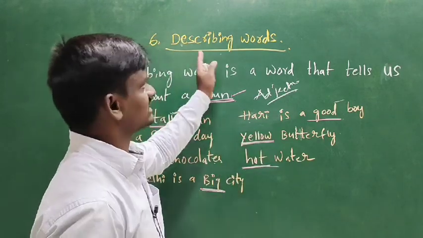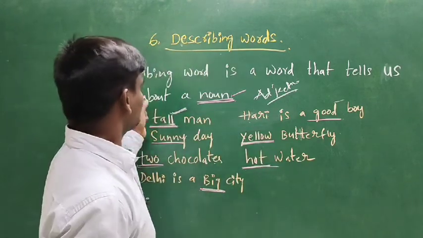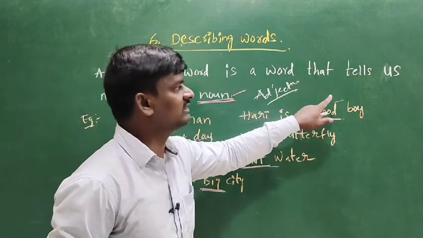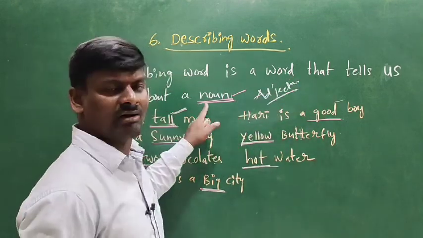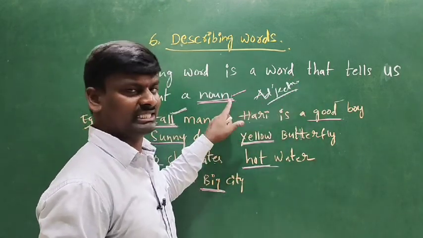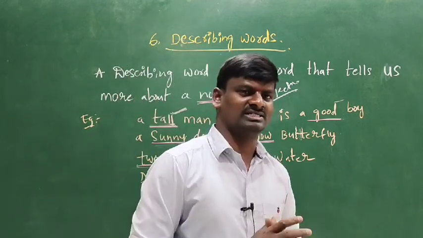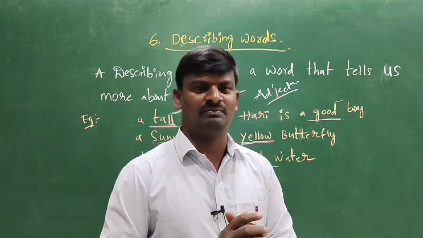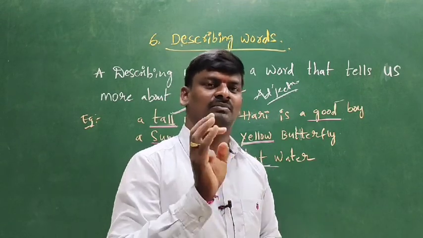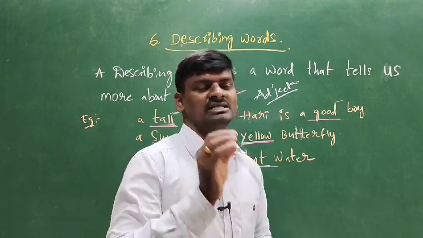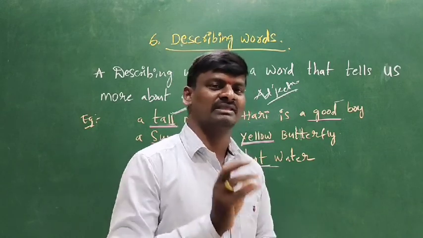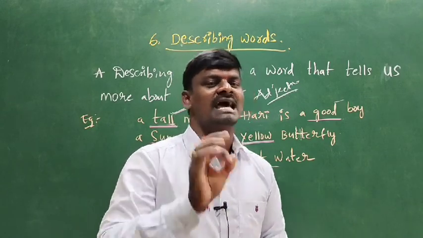Coming to the describing words, students, a describing word is a word that tells us more about a noun. What do you mean by noun? A noun is a naming part. You already studied it in the past. It speaks about persons, names, places and things.